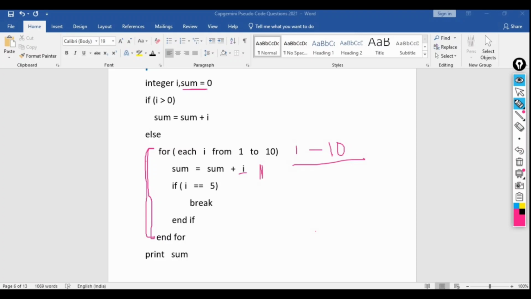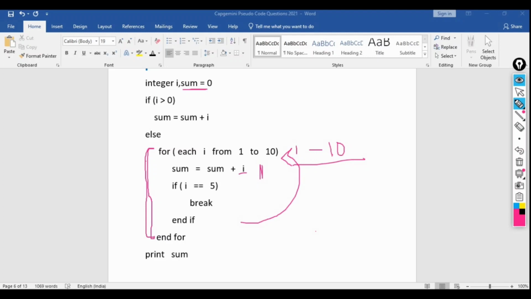Then if I equal to 5. This time what is the value of I? I equal to 1 here, so I is not equal to 5. That means it will go to the else part. If you see carefully, here there is no else part, so it will not execute anything. So again it will jump here, to the for loop, because 10 times iteration will be happening.